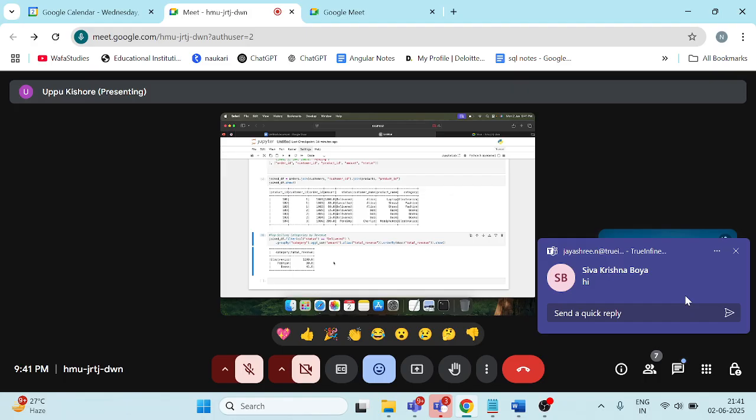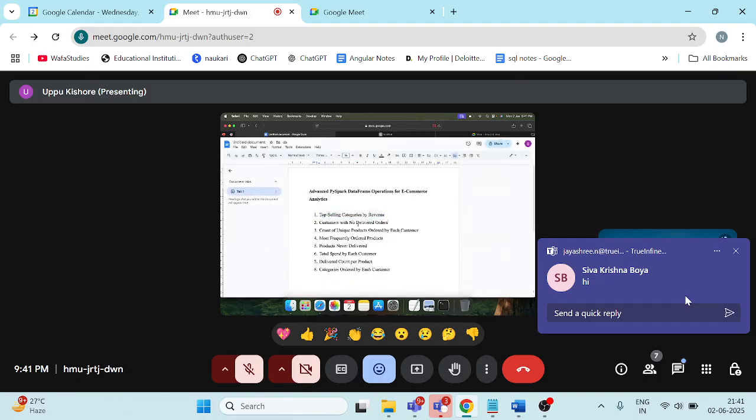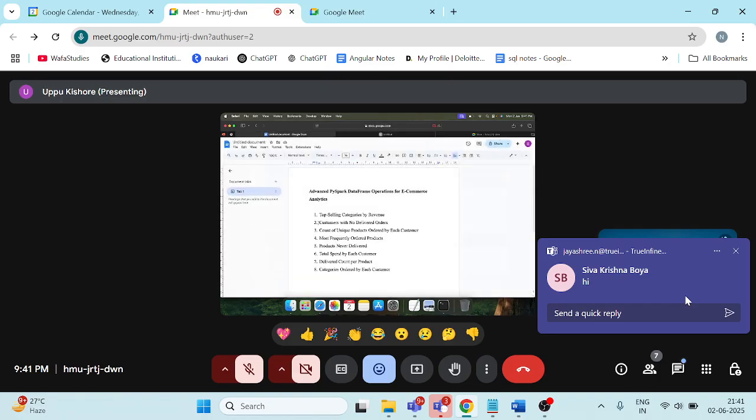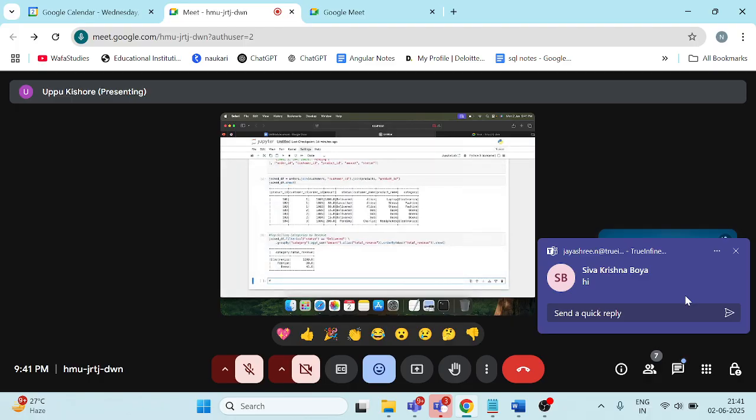Okay, so we'll go to the next point. First point is done. Now, customers with no delivered orders. So I want to see the customer who does not have even at least one delivered order. How to check that? So I'll create one more data frame, delivered customer.